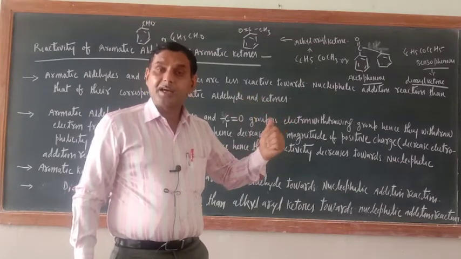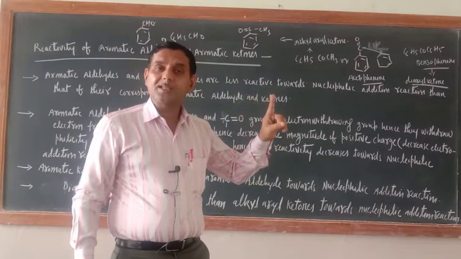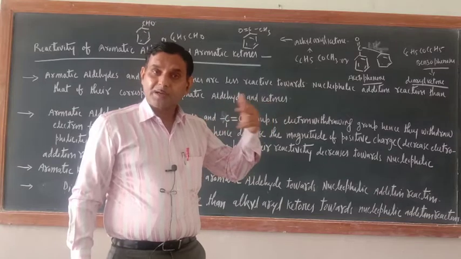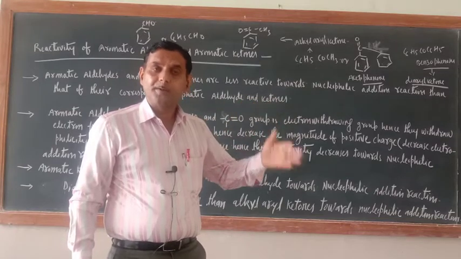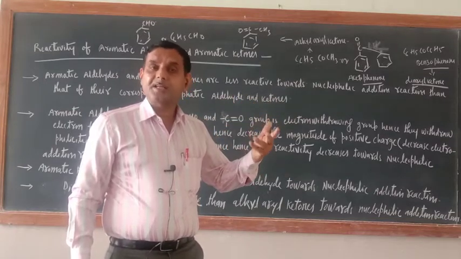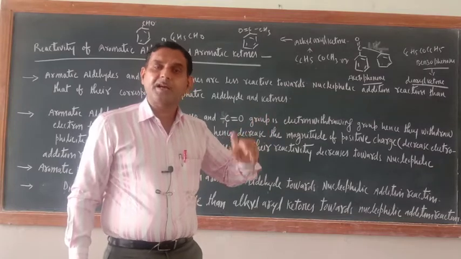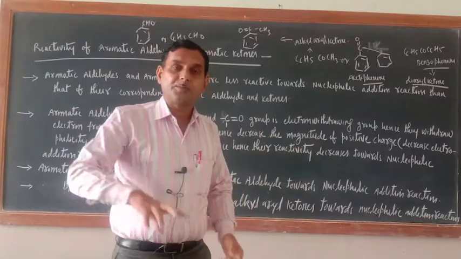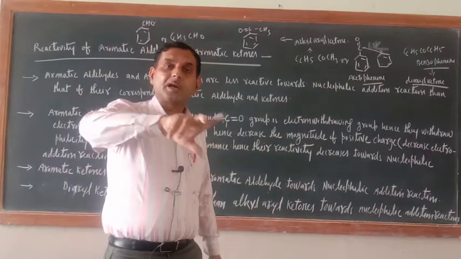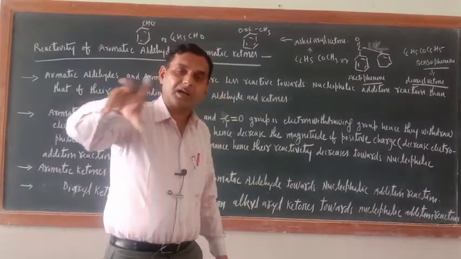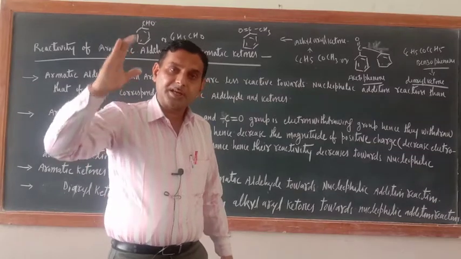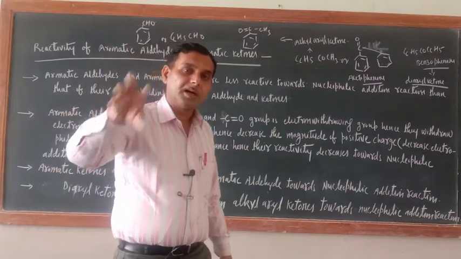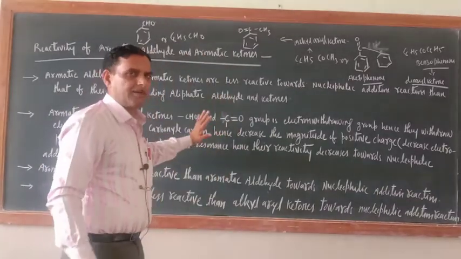In aliphatic aldehydes, what is there? Only one R is there, while in ketone two R's are there. So their plus I effect magnitude would be more. Similarly, steric hindrance is also the factor. In aliphatic aldehydes, one R is there, while in ketone two R's are there. So because of steric hindrance, two alkyl groups of ketone will cover the carbonyl carbon and create the hindrance in the smooth attack of nucleophile towards the carbonyl carbon.